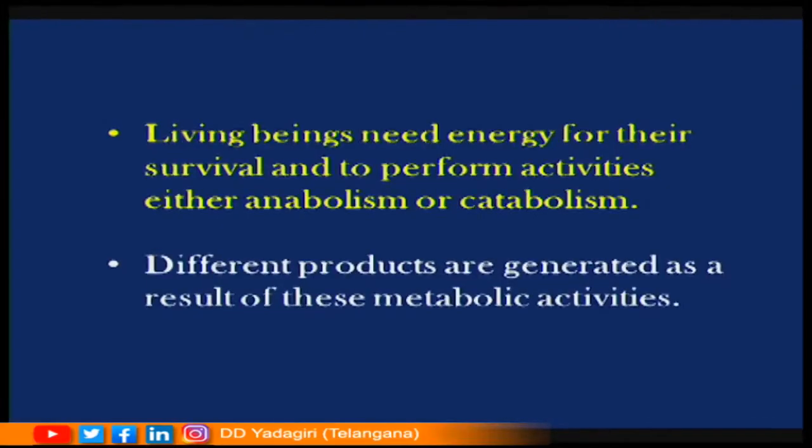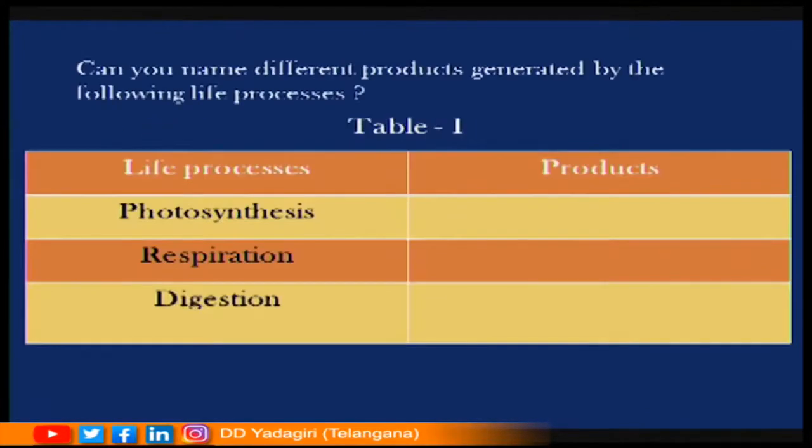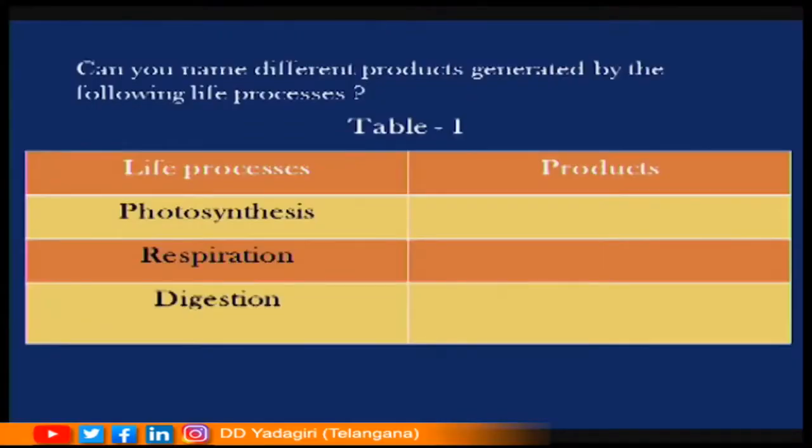Living beings need energy for their survival and to perform activities, through either anabolism or catabolism. Different products are generated as a result of these metabolic activities. Students, can you name different products that are produced during these life processes which you have studied earlier? For example, photosynthesis. What are the products generated in photosynthesis?